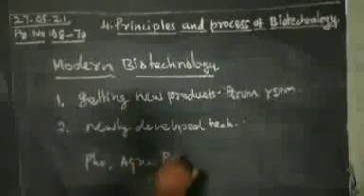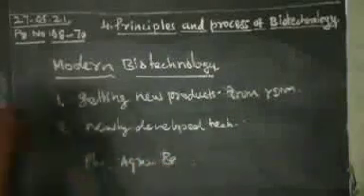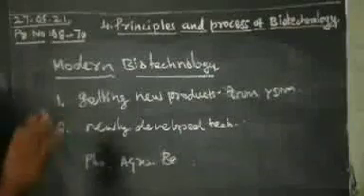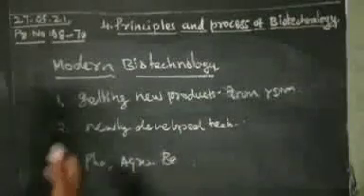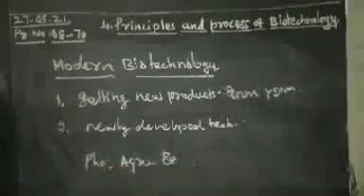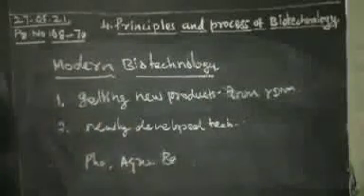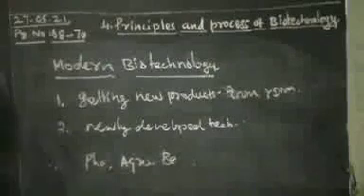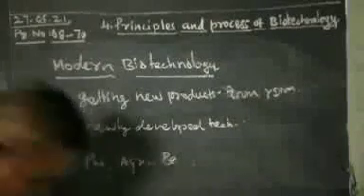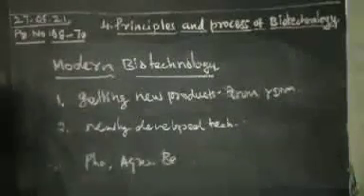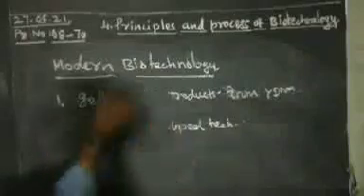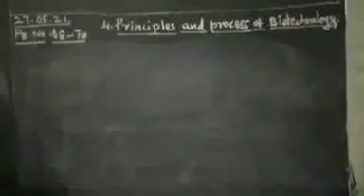Some aspects are mostly focused on in modern biotechnology. What are the areas mostly focused on in biotechnology? First one, the fermentation process.